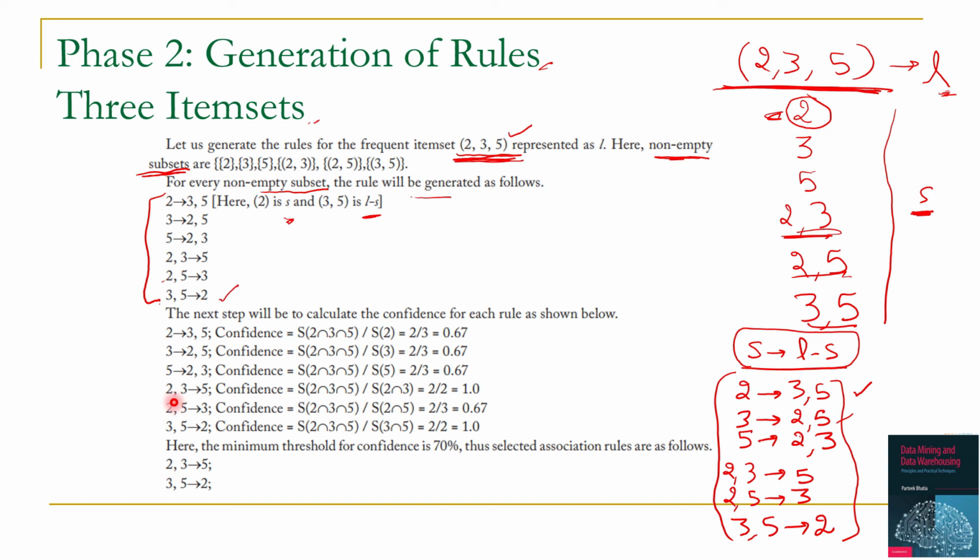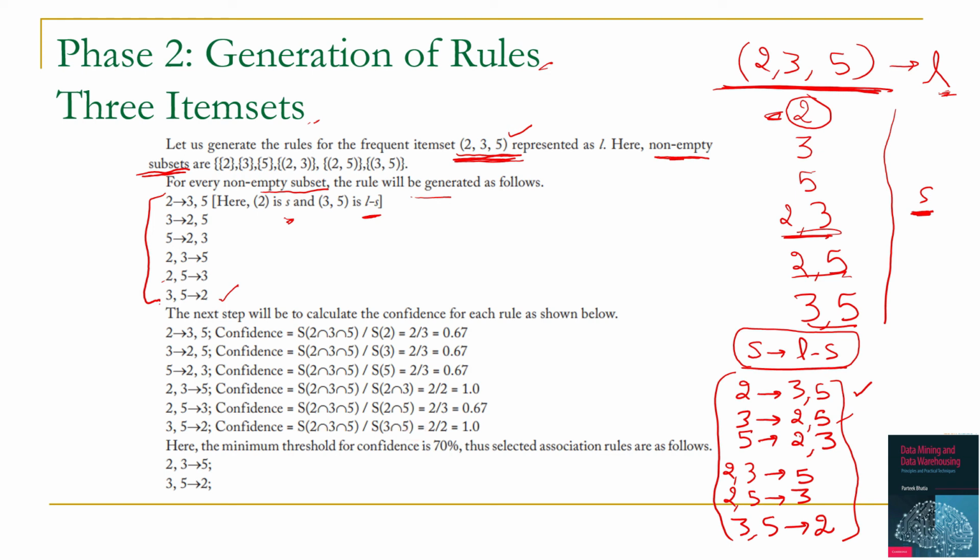We are calculating the confidence for rule 2, 3 to 5. So it will be support of 2, 3 and 5 divided by support of 2 and 3, which is 1 in this case. Here the confidence is support of 2, 5, 3 divided by support of 2 and 5, which is 0.67. In this case it is support of 3, 5 and 2 divided by support of 3, 5, which is 1.0 in this case.